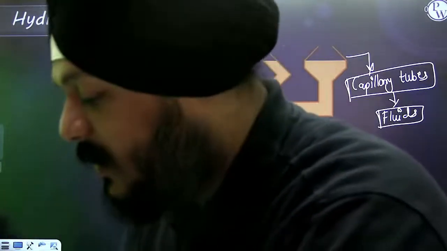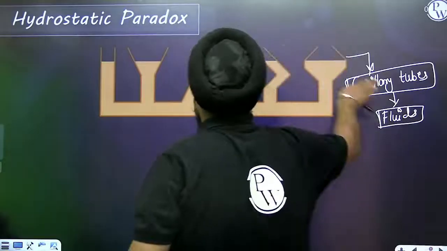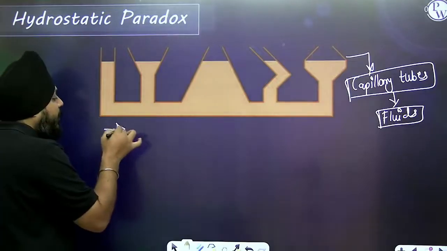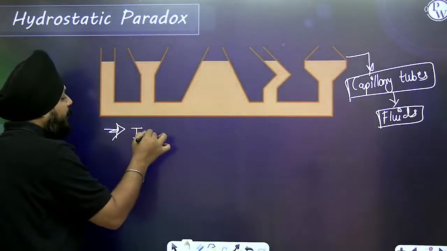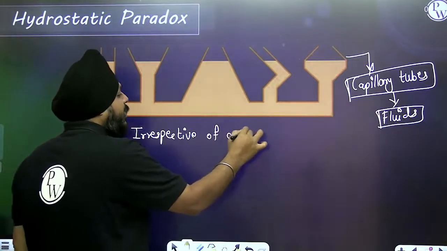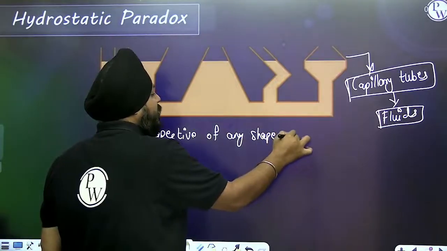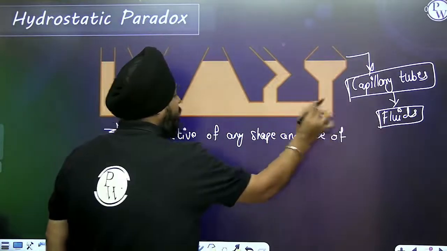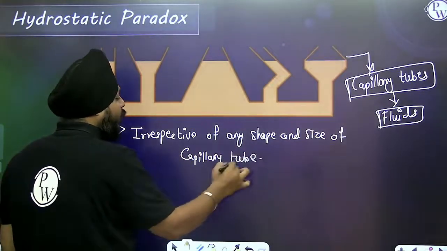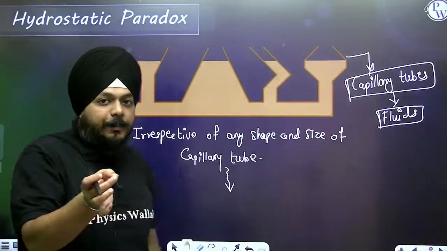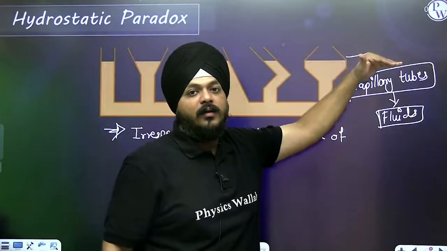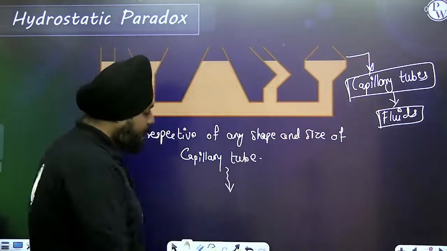The hydrostatic paradox states that whatever the size or shape of the capillary tube, irrespective of any shape and size of the capillary tube, at one surface level, the pressure is going to be the same.